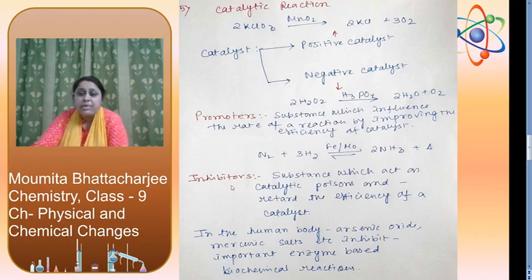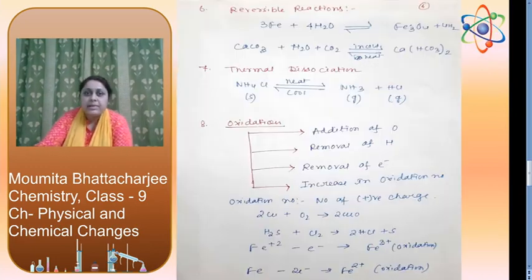Inhibitors are known as catalytic poison. They can decrease the rate of reaction. The definition: a substance which acts as catalytic poison and retards the efficiency of a catalyst. In the human body, arsenic oxide and mercuric salts inhibit important enzyme based biochemical reactions. Enzymes are known as biological catalysts.